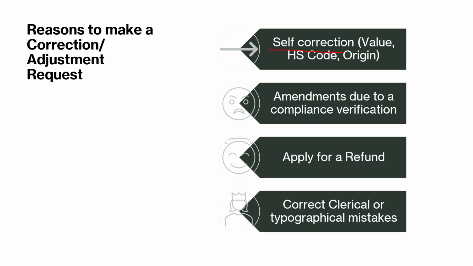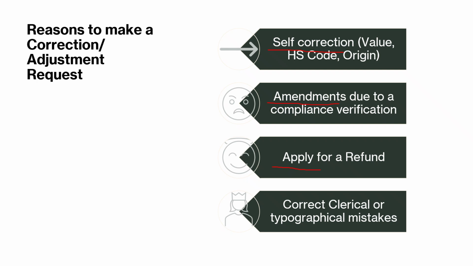It could also happen that it's an amendment because the company went through an internal audit or an audit by CBSA, and the audit has mandated that those entries have to be corrected. An importer wants to apply for a refund.